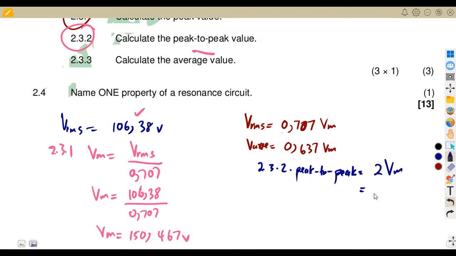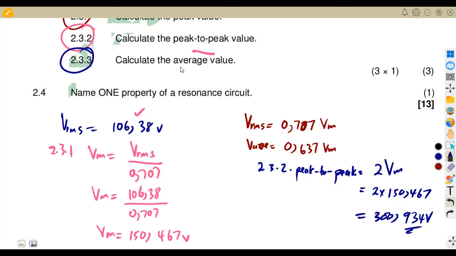So you're going to have 2 times the maximum value of 150.467. That is going to give us 300.934 volts. So that is what you're supposed to obtain for the peak to peak value.